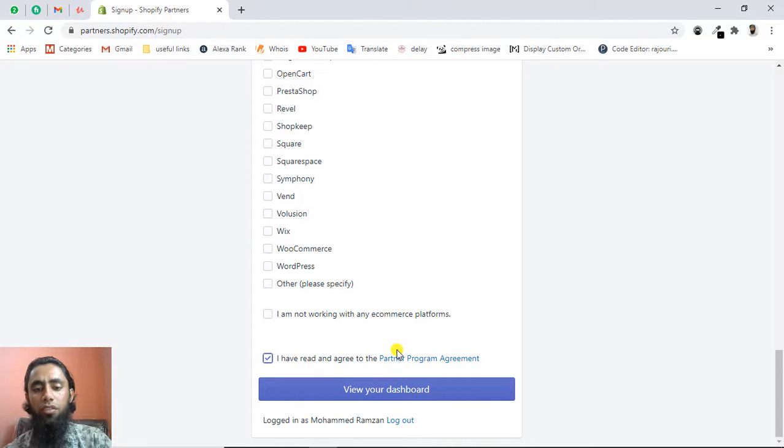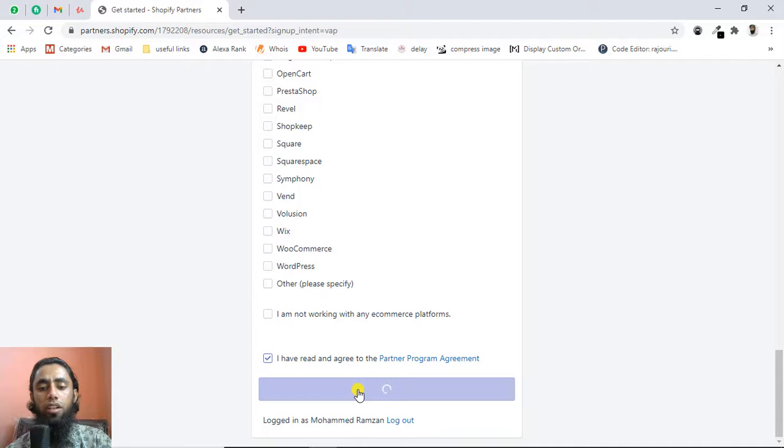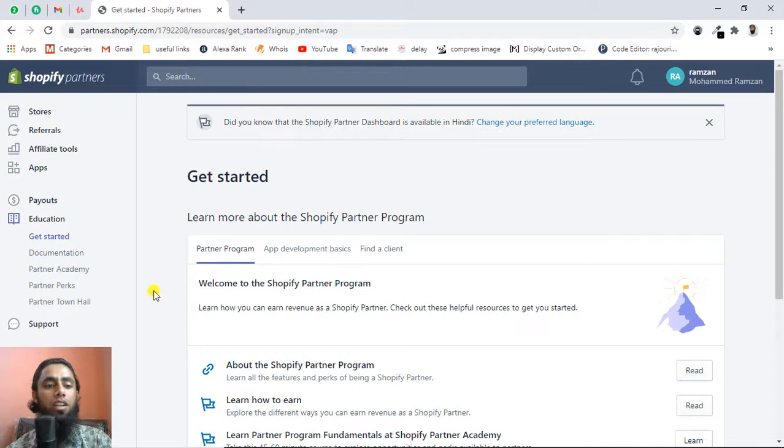Once you fill everything, this button will be enabled, so click on view your dashboard. Once you click on this, you will be redirected to the dashboard, and here you can see that everything is ready for you.